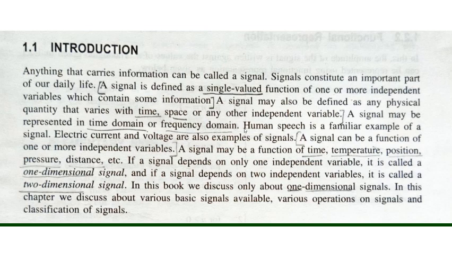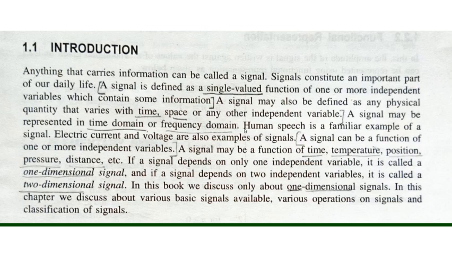Okay. So what is a signal basically? A signal is defined as a single valued function of one or more independent variables which contains some information. Always remember that for a signal, information is very important. If a signal does not carry information, then it is known as noise. A signal may depend on one or more variables, or it is also known as a physical quantity that varies with time, space, or any other independent variable.